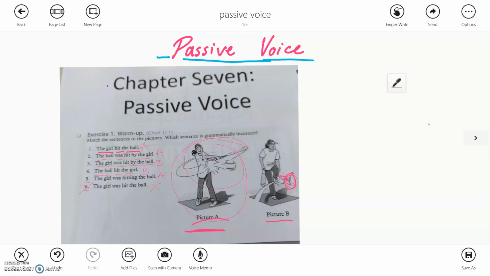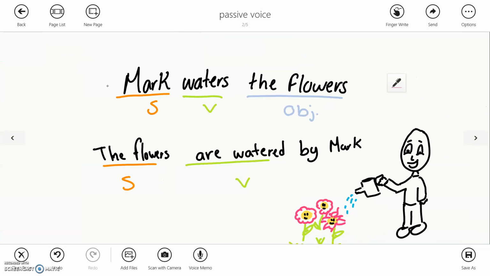Okay, so as I mentioned, the passive voice is when we make the object a little bit more important, yeah? The object, sorry. For example, this is active voice, okay? The voice is kind of the subject. So in this active, Mark waters the flowers.